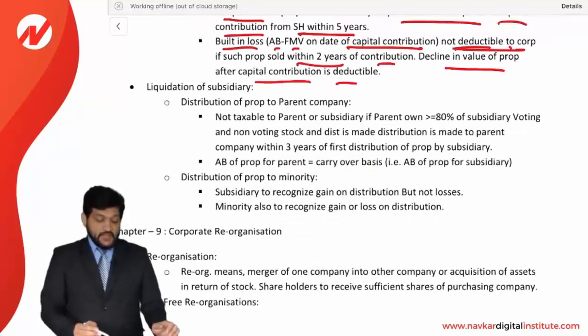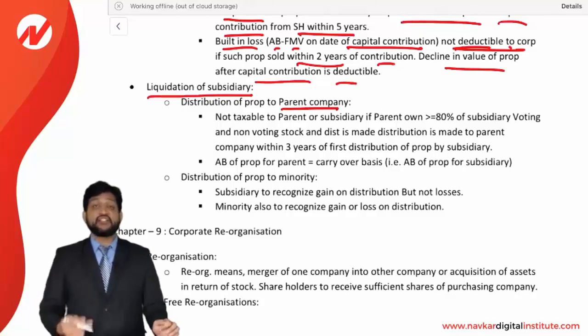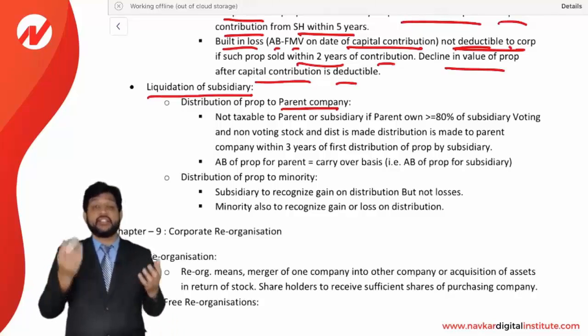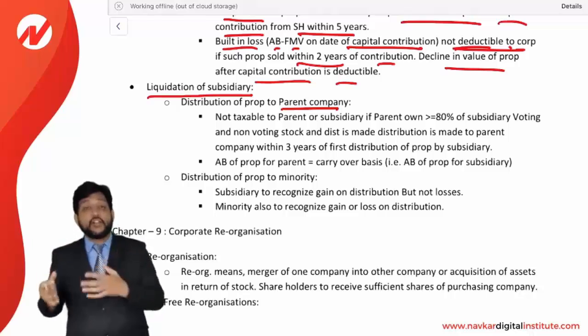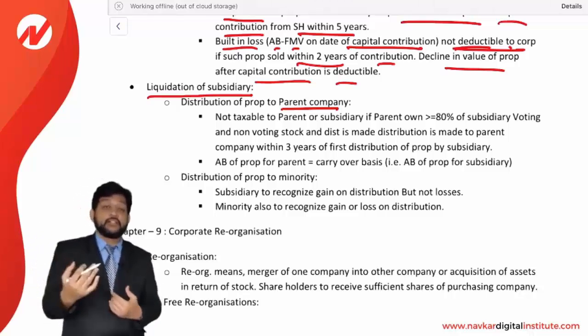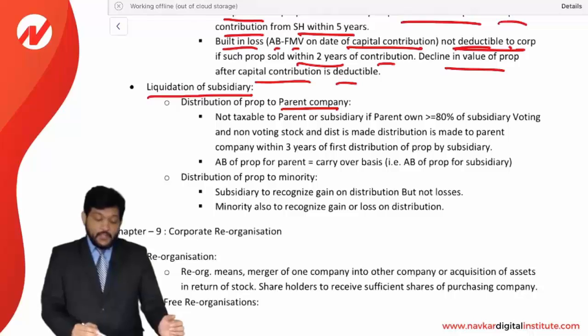Now the next one, that is liquidation of subsidiary. Distribution of property to a parent company. When a subsidiary is being liquidated, then the property will be distributed to a parent company. The parent company is holding a major stock in the subsidiary, so the subsidiary will distribute the property to the parent company.